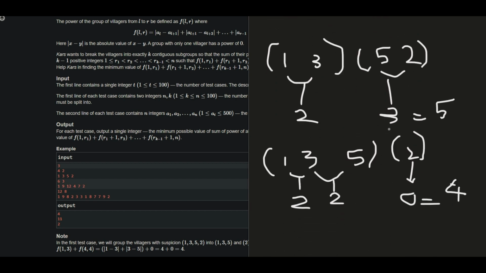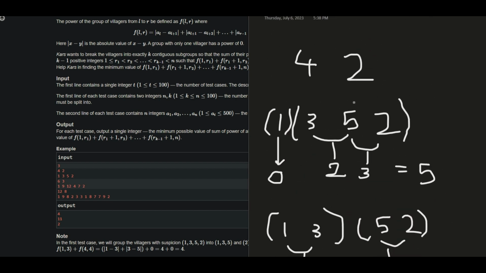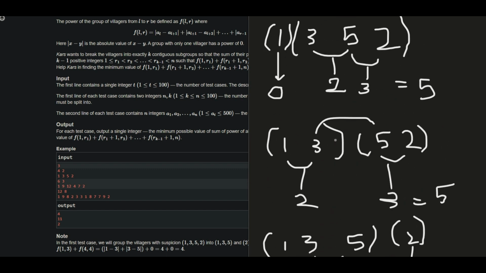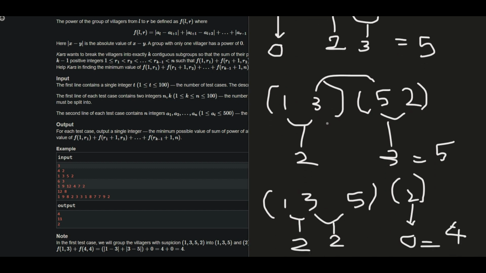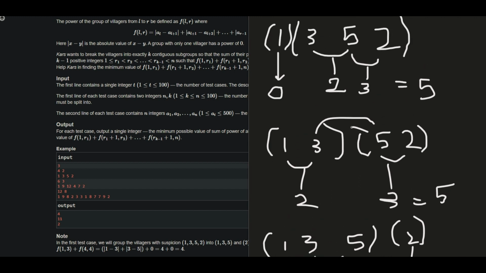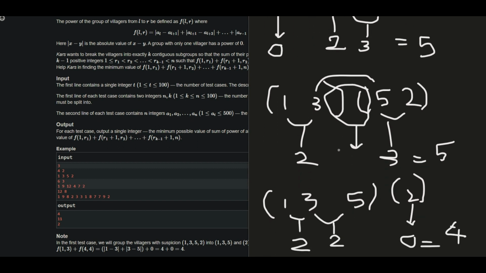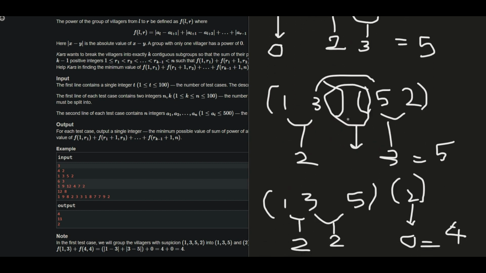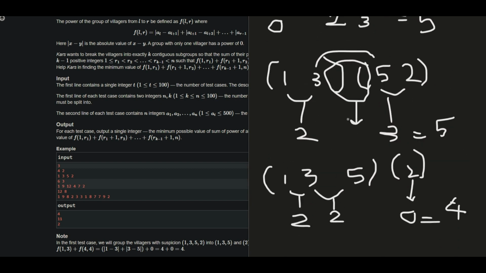So what can we observe? We have to take the difference between the consecutive elements and take the lowest out of them as possible. Whenever I break into groups, like 1 and 3 in one group and 5 and 2 in the other group, I can always omit the difference between the groups. So how many such differences can I omit? That will be equal to the number of groups minus 1.